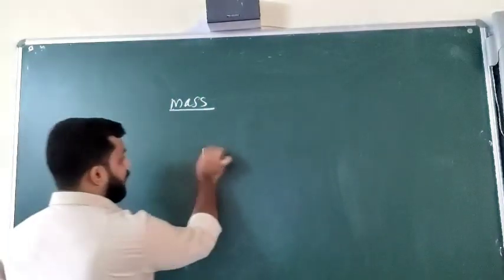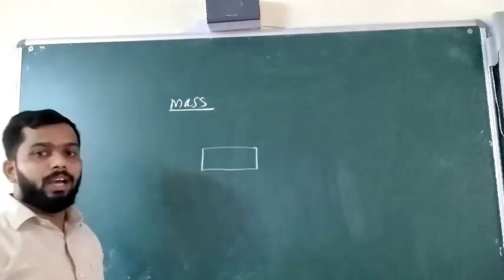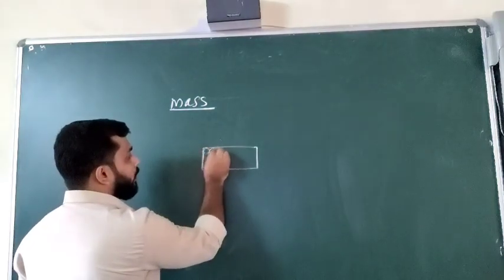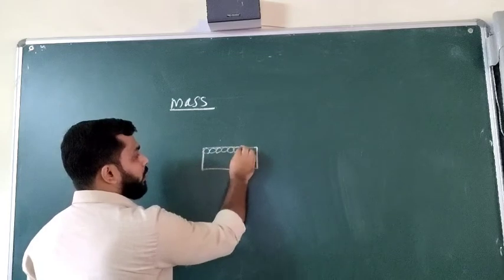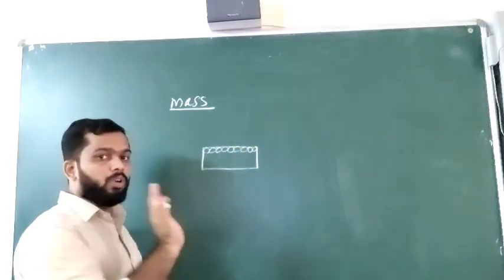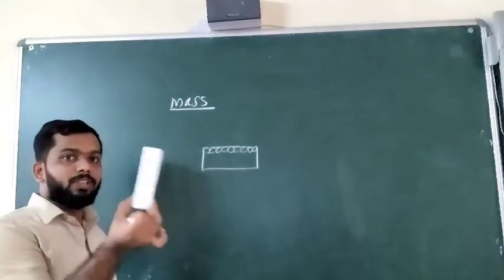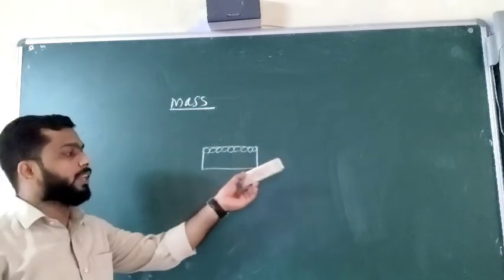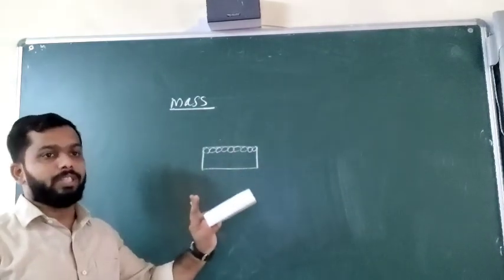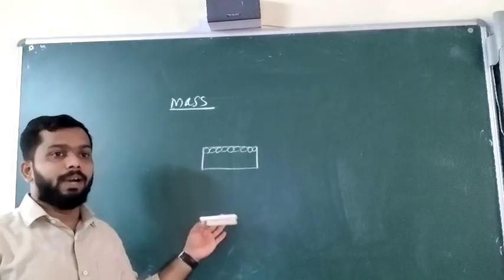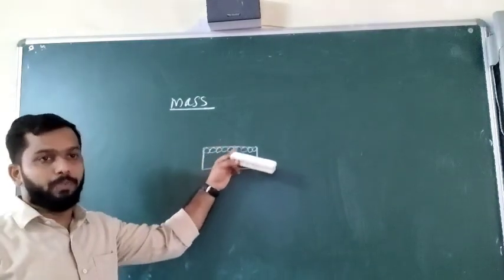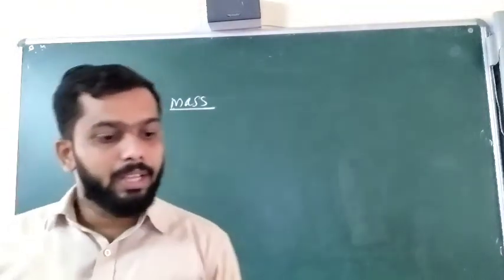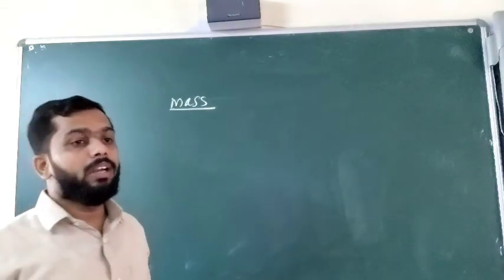For example, if we are considering a box, we already know the objects, that means molecules, are arranged right now. So if we are counting, the number of molecules present in this particular box will be equal. It is not going to be changed. Suppose this duster is made up of some number of molecules. Suppose it is 100 molecules, that 100 molecules will remain there as it is. So we can say that is called the amount of matter. Amount of matter means the number of molecules present in that particular object. So the definition of mass is the amount of matter present in an object is called mass.